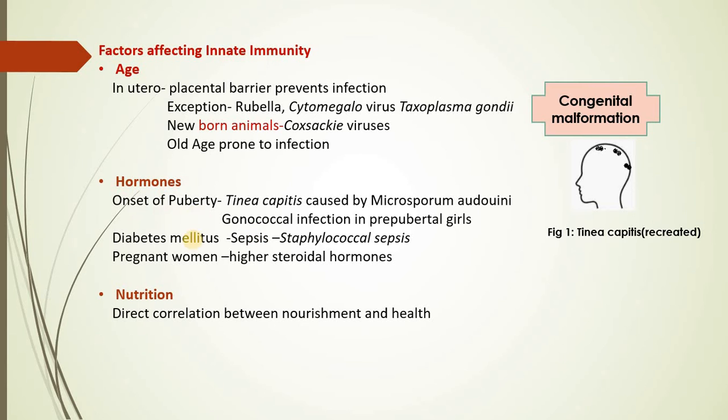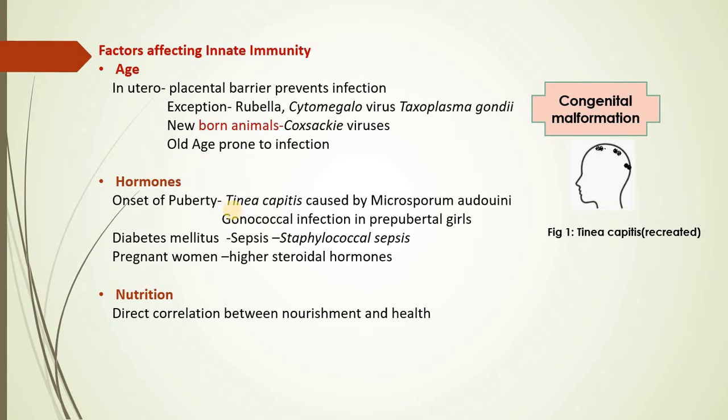A very interesting example of insulin I can quote, which is related to diabetes mellitus. You all have seen diabetic people who get sepsis more easily as compared to normal people. What could be the reason? The reason is that the blood of these diabetic patients contains a large amount of sugar, and as a result, large amounts of bacterial infections are seen occurring in such diabetic patients.